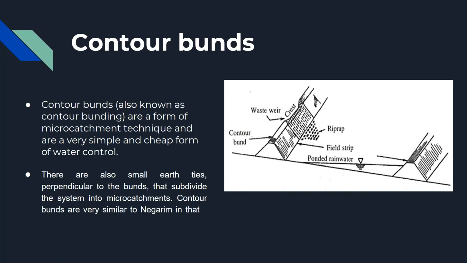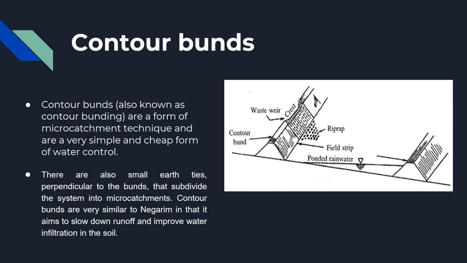Contour bunds are very similar to the Negarim in that they aim to slow down runoff and improve water infiltration in the soil. For this reason, contour bunds are often associated with the cultivation of crops, fodder, or trees between the bunds. Contour bunds also help to control soil erosion.